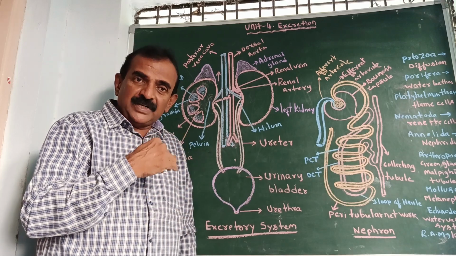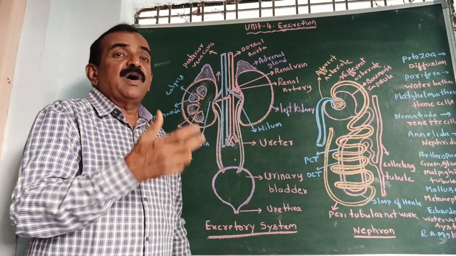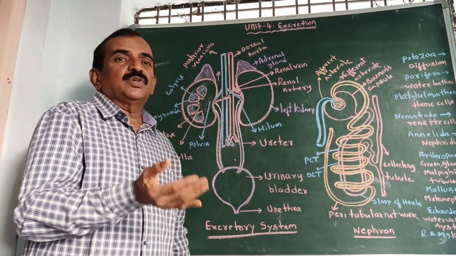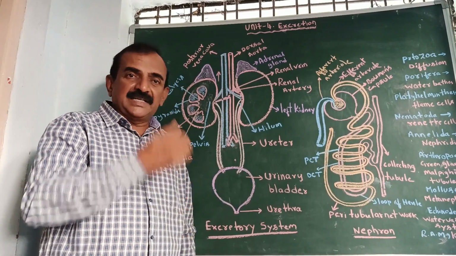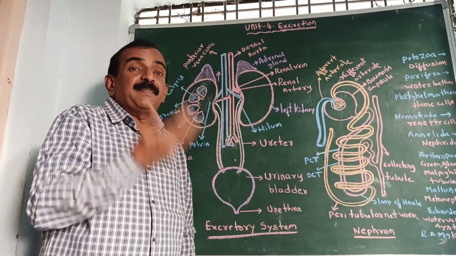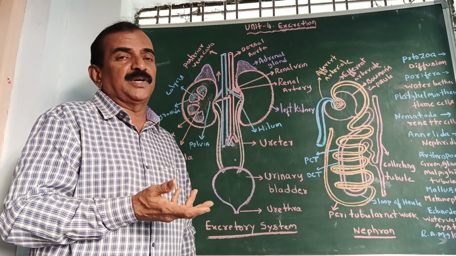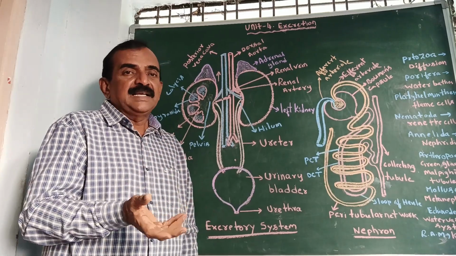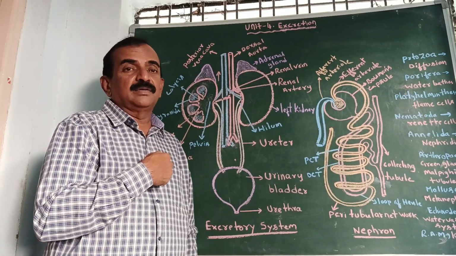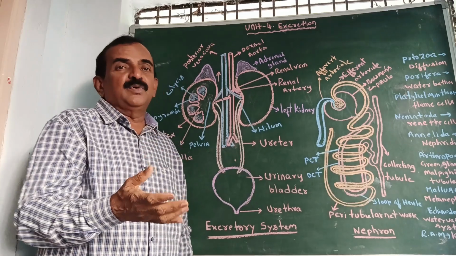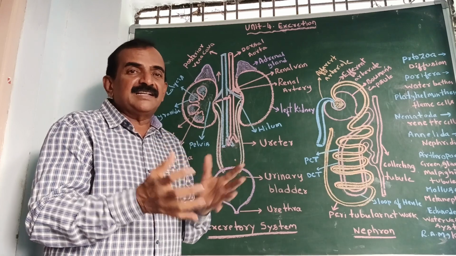In our body, anabolic activities and catabolic activities take place. Anabolic means construction, a constructive process. For example, photosynthesis is an anabolic process. In our body, synthesis and production of protein takes place. That is called an anabolic process. Catabolic process means breakdown. We have glucose molecules in our blood, in our body, and these molecules are broken down in the presence of oxygen, and thereby we get energy. That is called respiration.